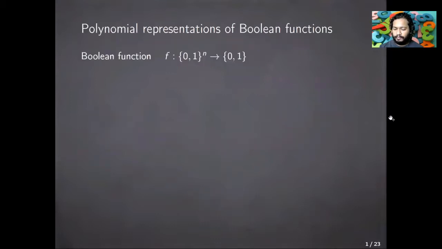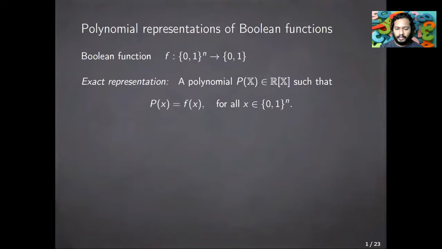We are interested in probabilistic approximations of Boolean functions using polynomial representations. For an n-input function f, by an exact representation we mean a polynomial that agrees with the function f at every input. Since we are working over the hypercube {0,1}^n, we can always reduce the monomials in such a polynomial representation and make sure that it's a linear combination of square-free monomials. This will be a unique representation as a combination of square-free monomials and will be the least degree such polynomial. So by degree of f, we mean the least degree of an exact polynomial for f.